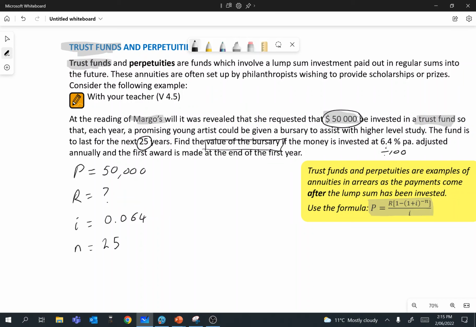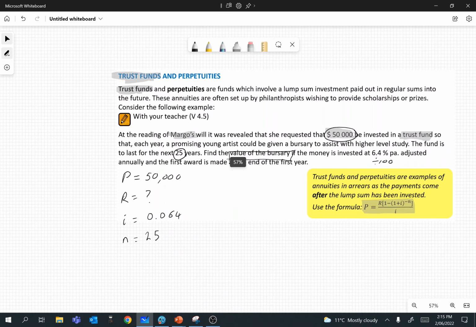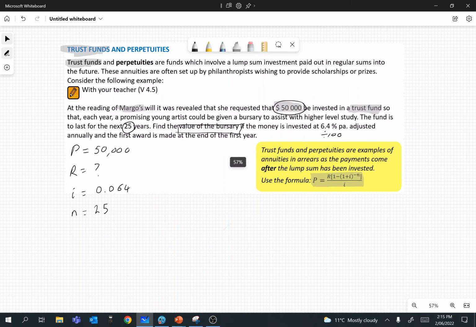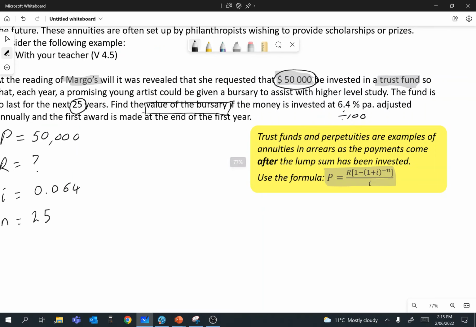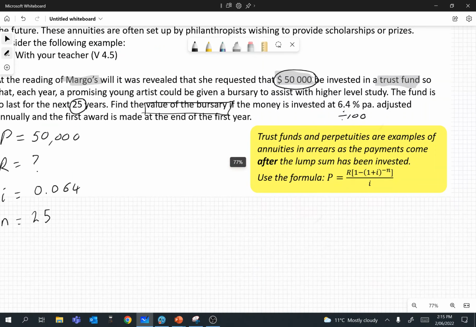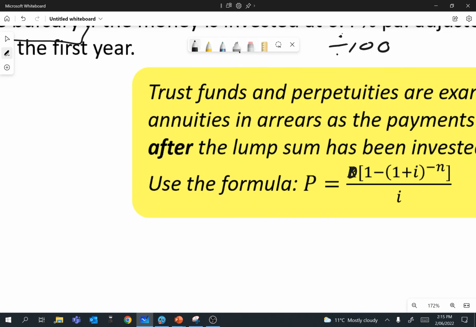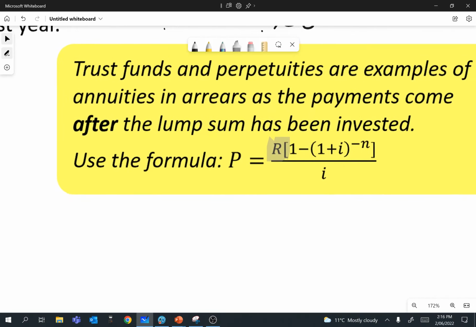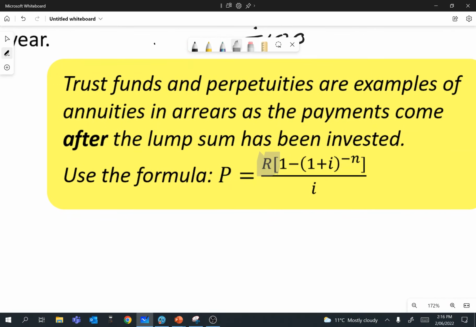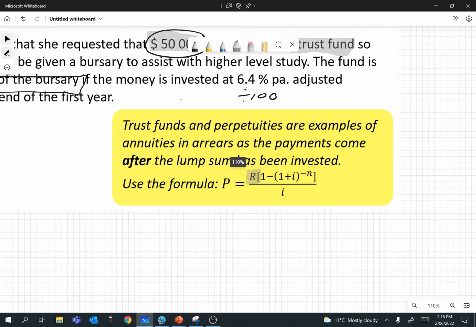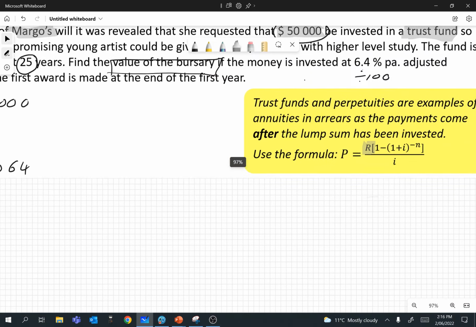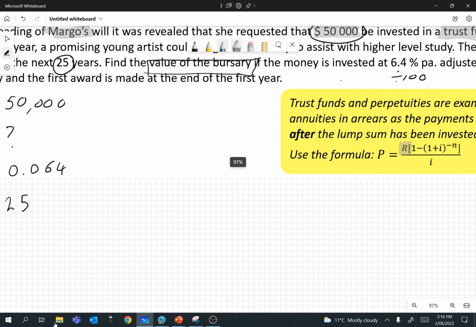Right, so first thing, I'm going to show you the algebraic solution to this. We're needing to find the value of the regular payment here. So we need to rearrange this formula. I'll highlight that. We need to rearrange the formula so that the regular payment R is the subject of the equation. So that would look like this.